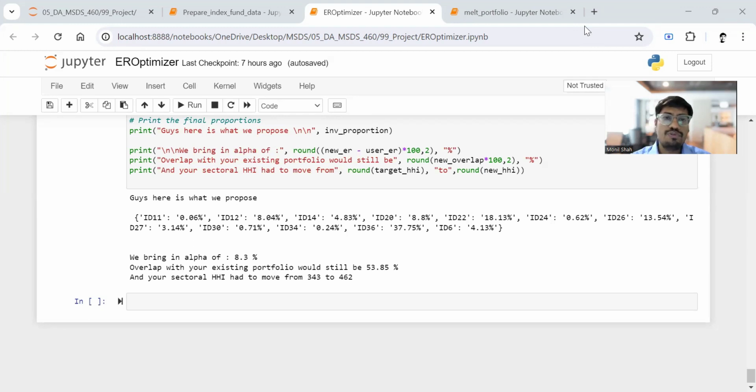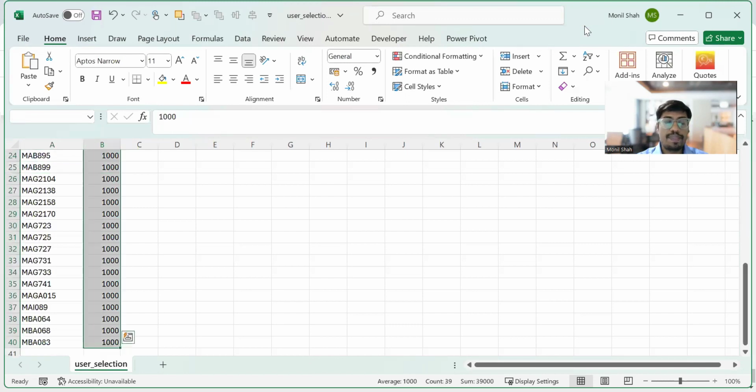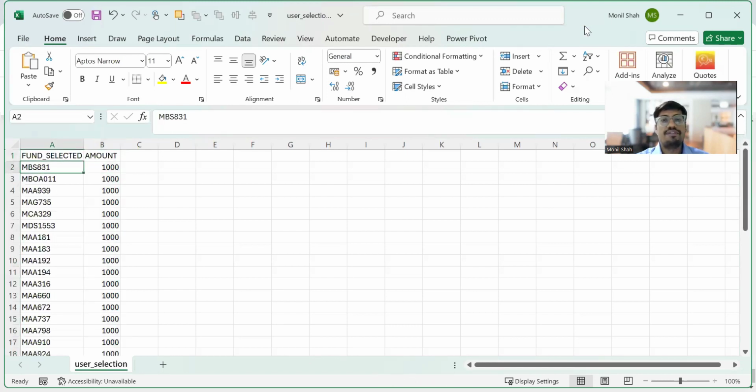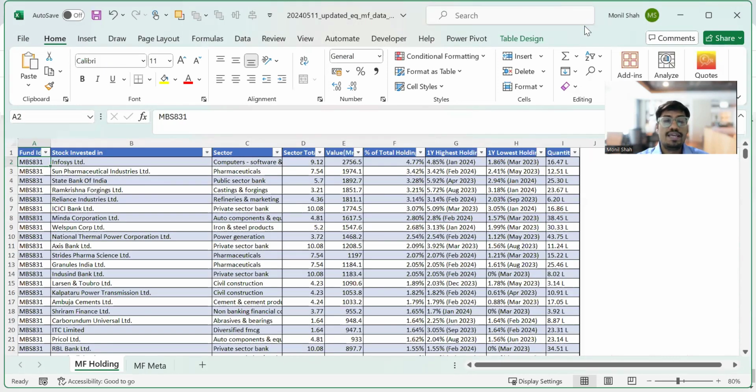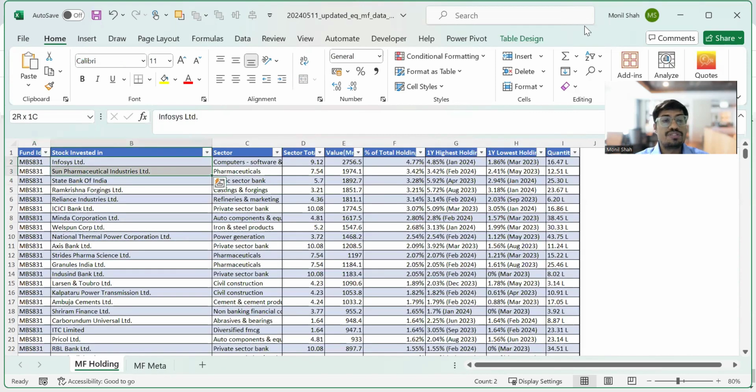Okay, so now how do we do this? Basically, we ask the user what mutual funds they invest in and how much they invest in each. Using this fund ID, we have the data for the mutual fund, which we scraped from different websites. This is data as of February 24. This is real data. Say, for example, we select MBS 831. This is Aditya Birla Group's mutual fund, and we have the constituents for it.